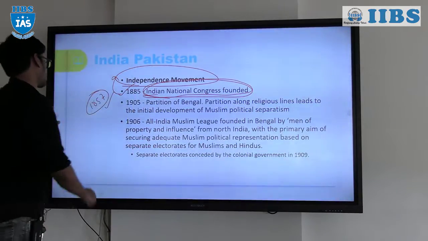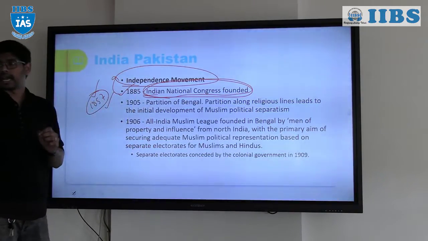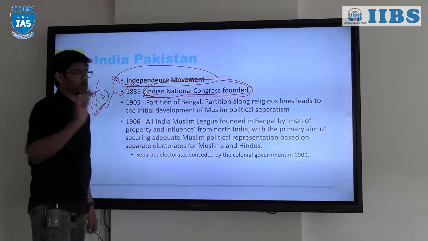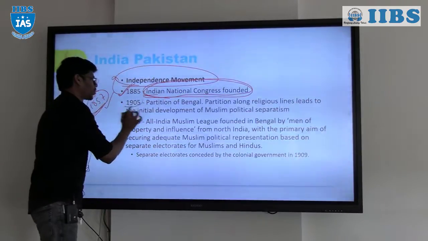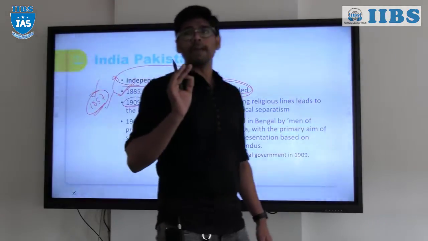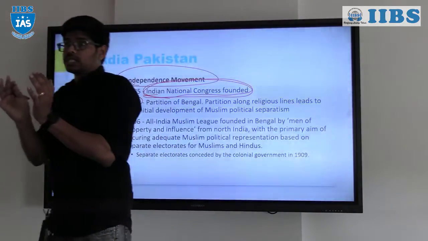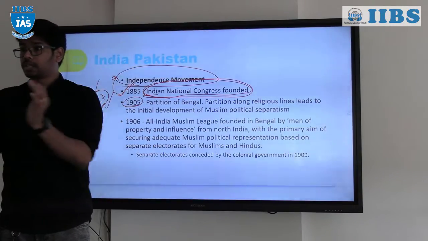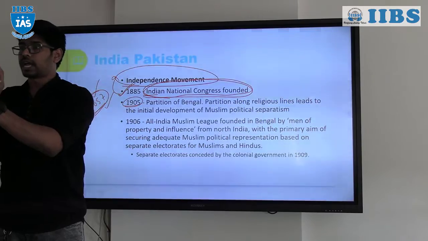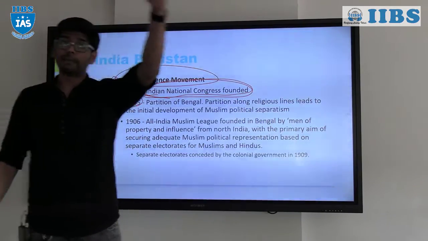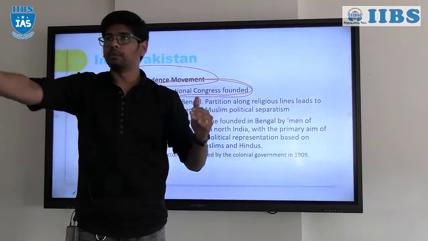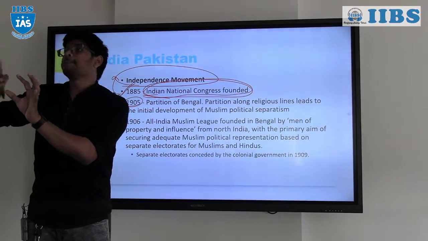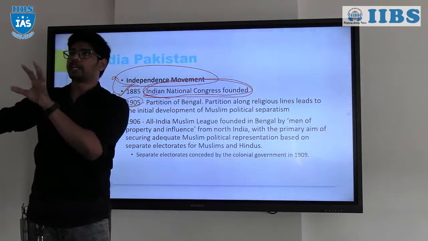So the very first event we are going to acknowledge is 1857, and then in 1885 the Indian National Congress was established. And 1905 played a very significant role, because Bengal province was rich in people who had cognizance of what was happening in the nation, and they established many societies to address the inequalities the British were inflicting on Indian society, right? Bengal is a province where one part is Muslim majority and the other part is Hindu majority.